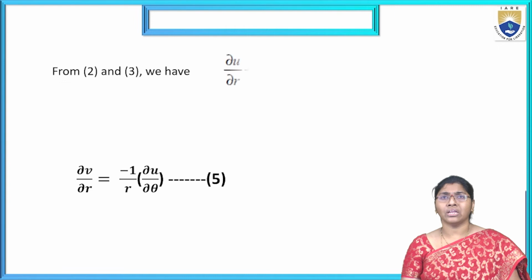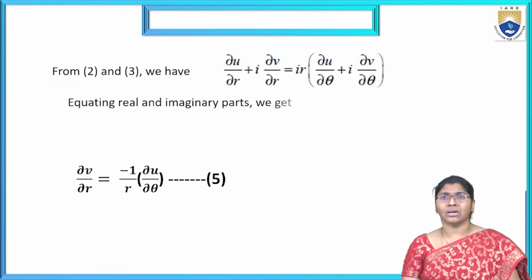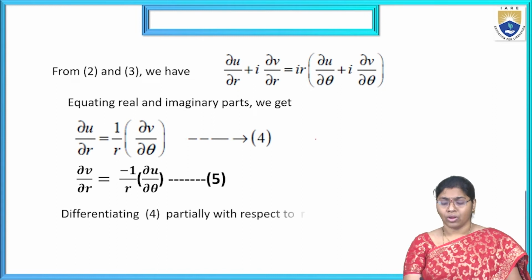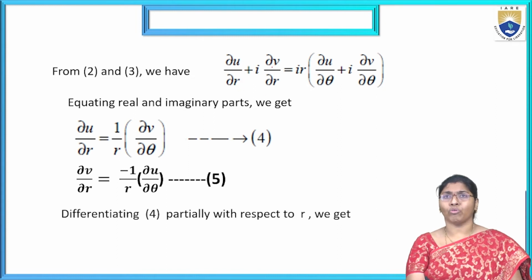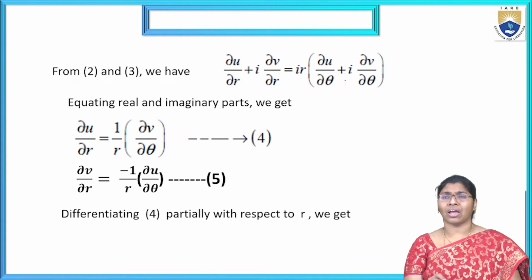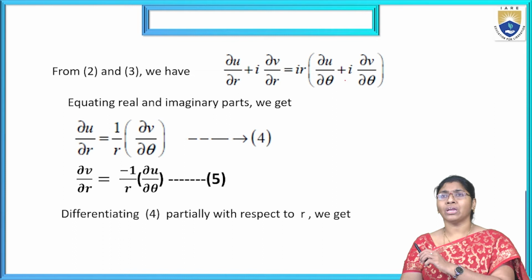Now comparing equations 2 and 3, we get dou u by dou r plus i into dou v by dou r equals (1 by i r) into dou u by dou theta plus i into dou v by dou theta.